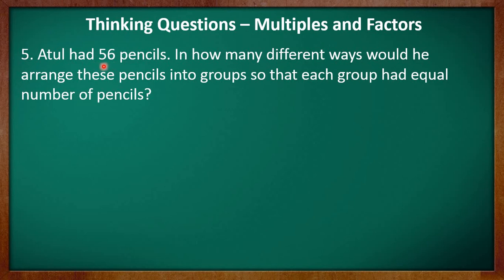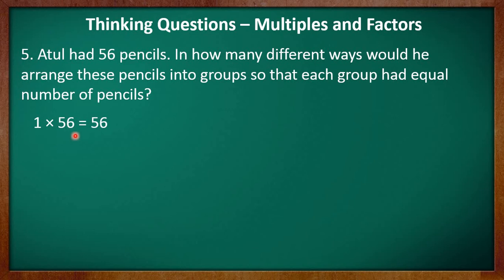And the multiplication facts which we will write will give us the number of ways in which Atul can arrange 56 pencils in groups. So we know that the first multiplication fact, that is 1 multiplied by 56 is equal to 56, will give us two factors of 56. Those are 1 and 56.